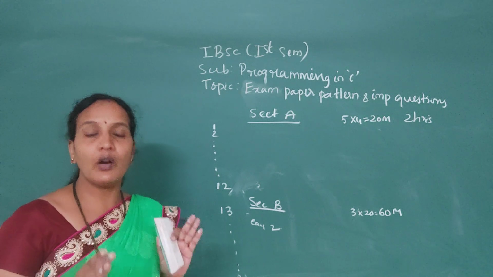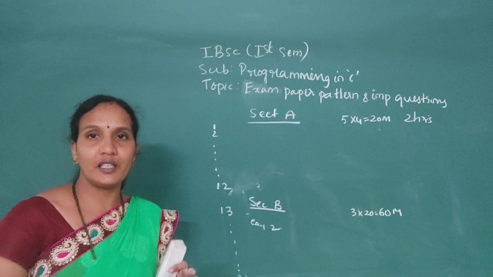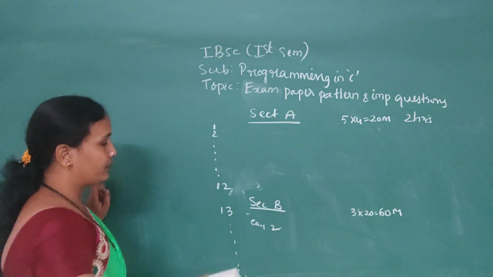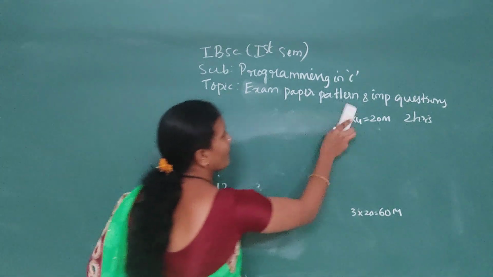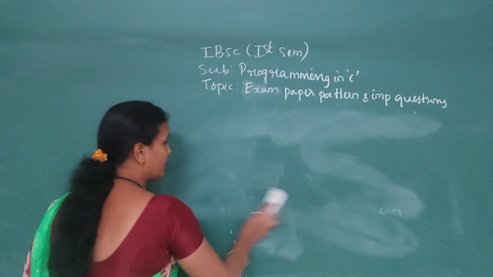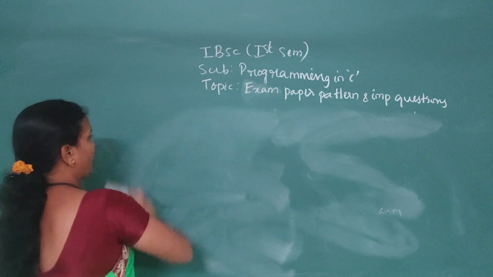Then you prepare how many units you need, and which are the easy units where you can score the maximum marks. First you select the units which are easy for you, where you can score the maximum marks.